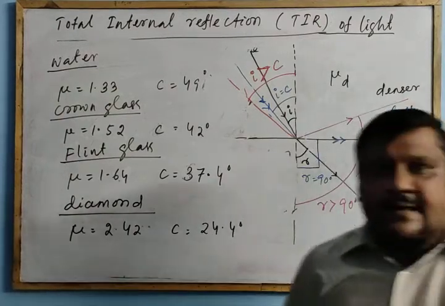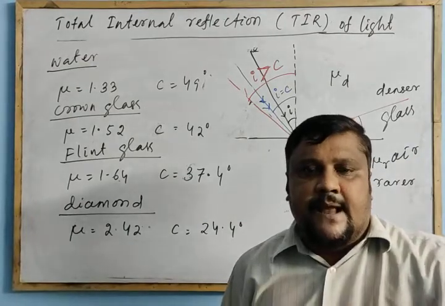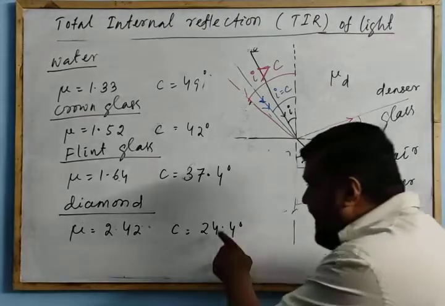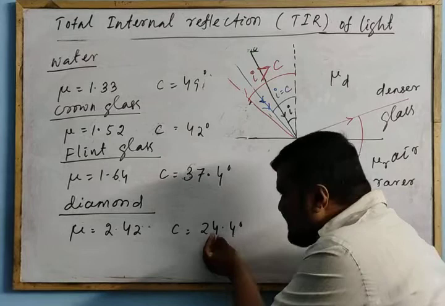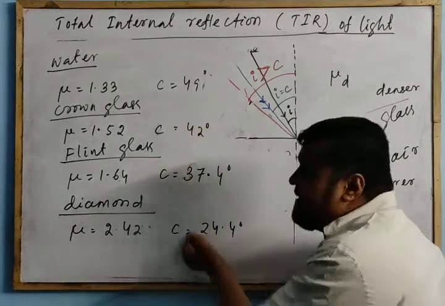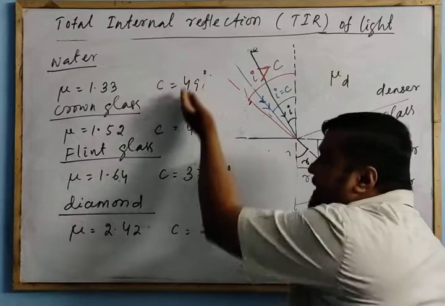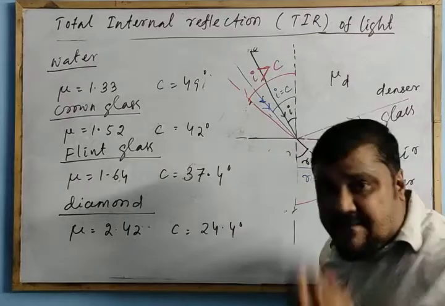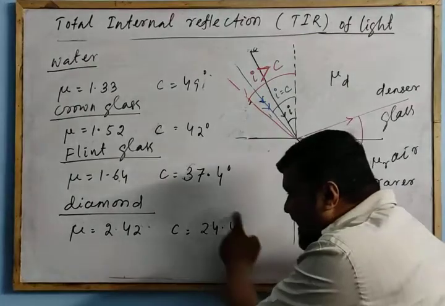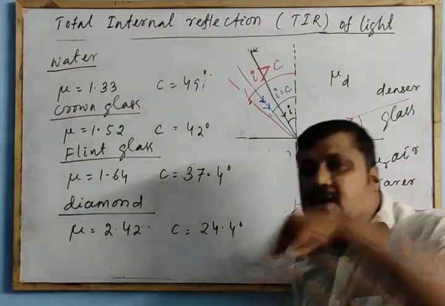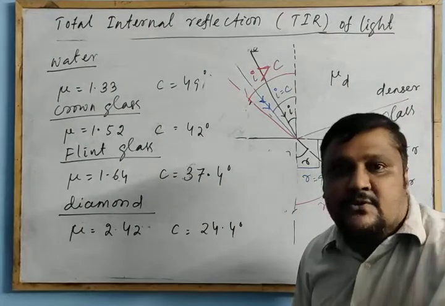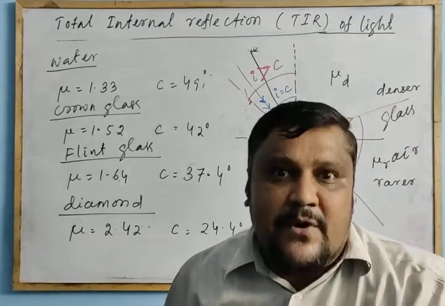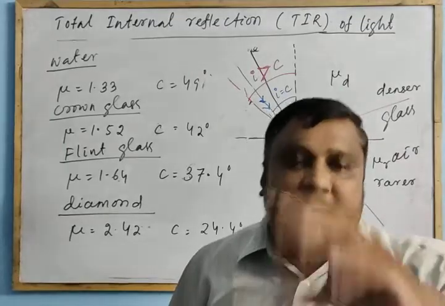It means if a ray of light is in the diamond medium and incident at an angle greater than 24.4 degrees, now see here, the angle gradually decreases: where the refractive index increases, the critical angle decreases. So mu is equal to 1 by sin C. So if a ray of light in diamond is incident at this angle or greater, the ray will not come out to the air medium, it will remain in the diamond medium. This is the reason for the sparkling of diamond, because its critical angle is very small and its refractive index is more.